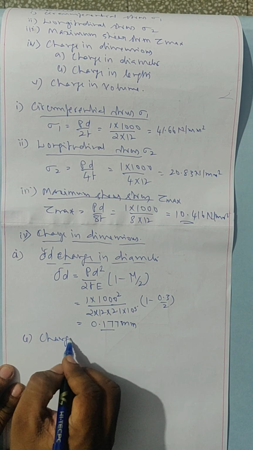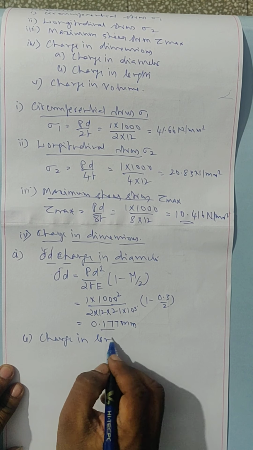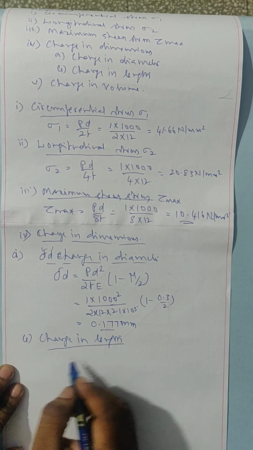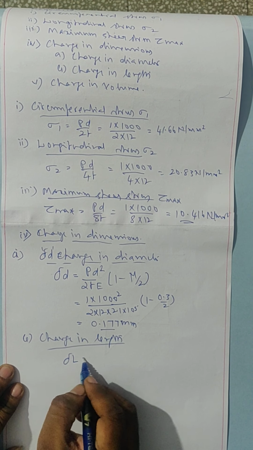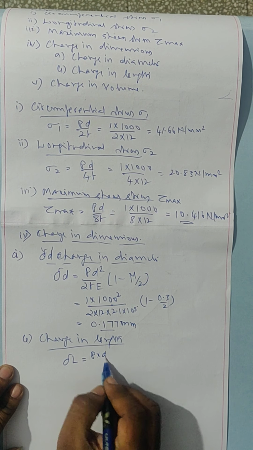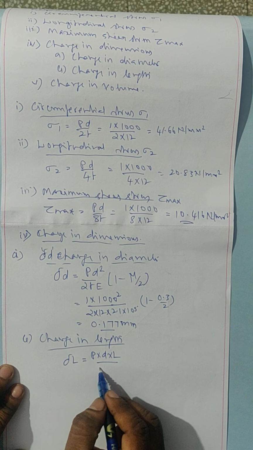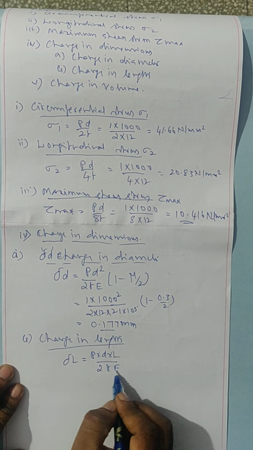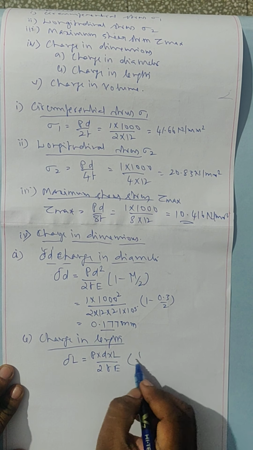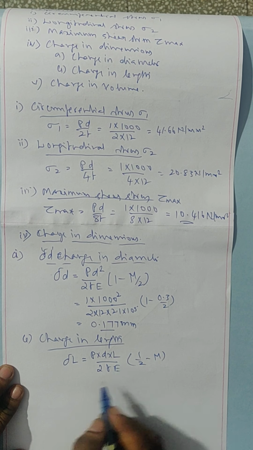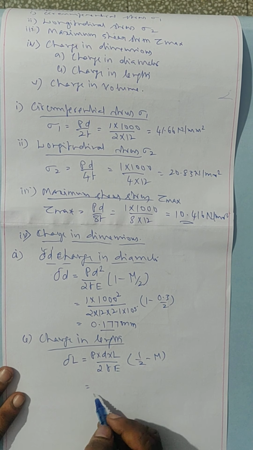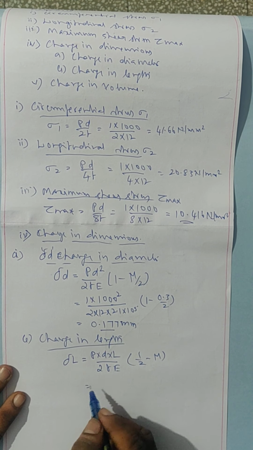Now second one we will calculate change in length. We have change in length delta L equals P into D into L divided by 2TE into half minus mu. Length of the cylinder is given as 3 meter.